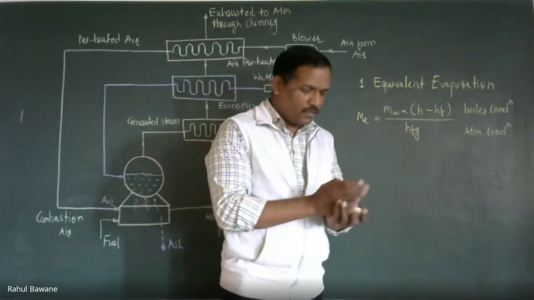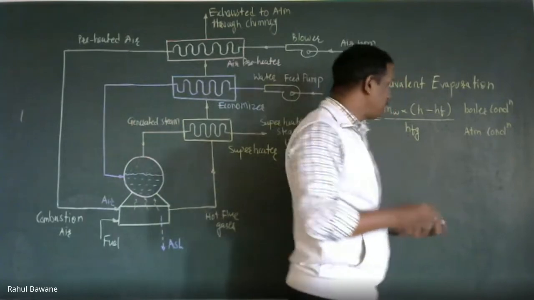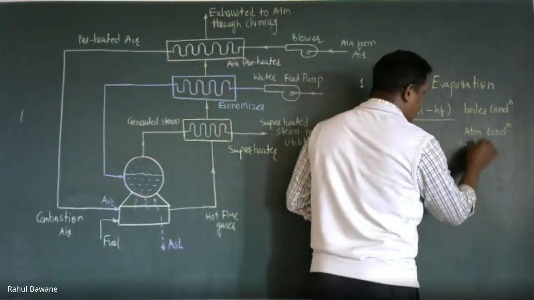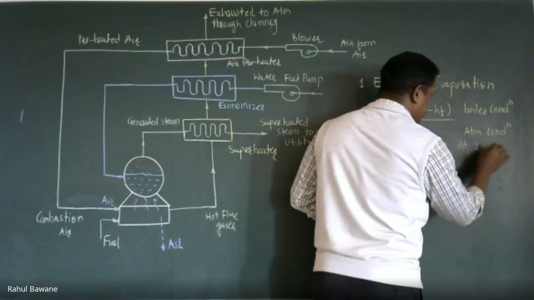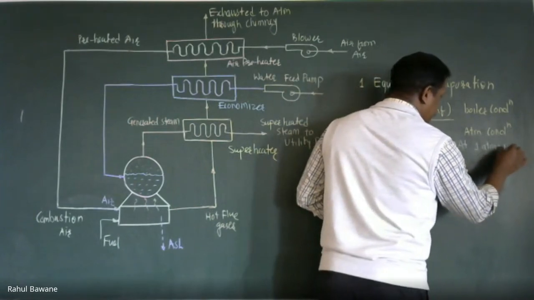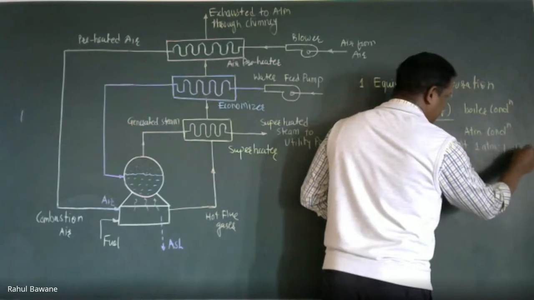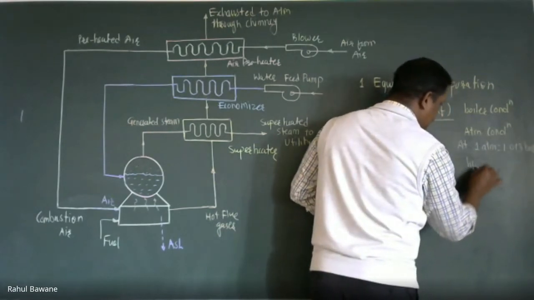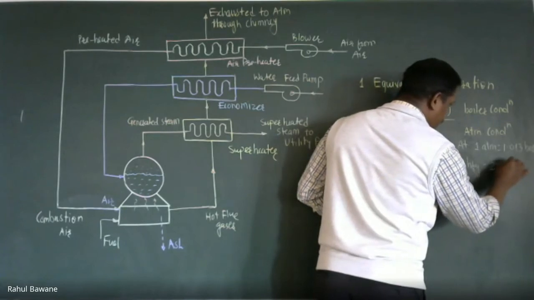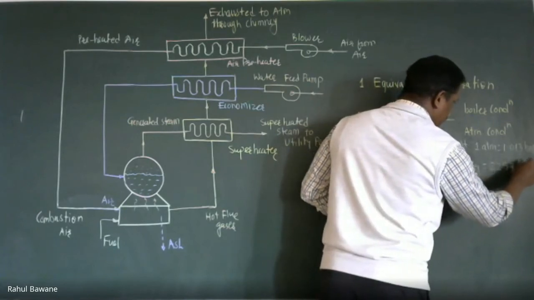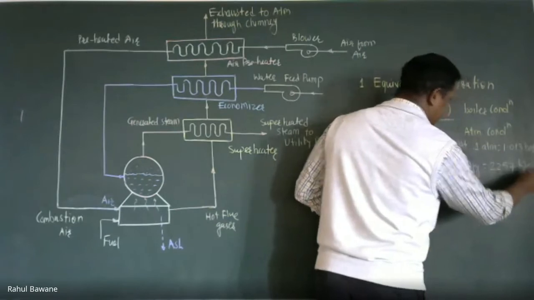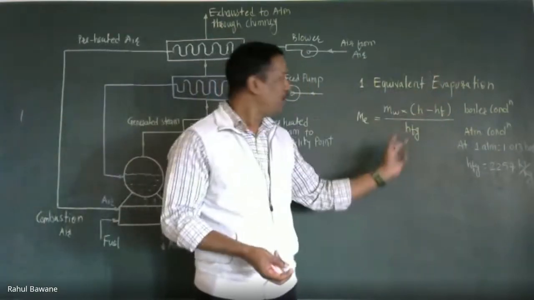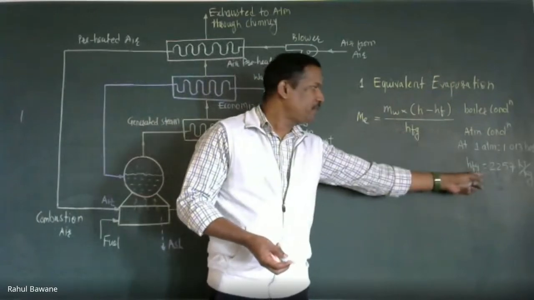If we check the steam table, we observe that at atmospheric condition, that is 1 atmospheric pressure, or equal to 1.013 bar, HFG is 2257 kilojoule per kg. So now, irrespective of any boiler, the denominator will always be 2257.